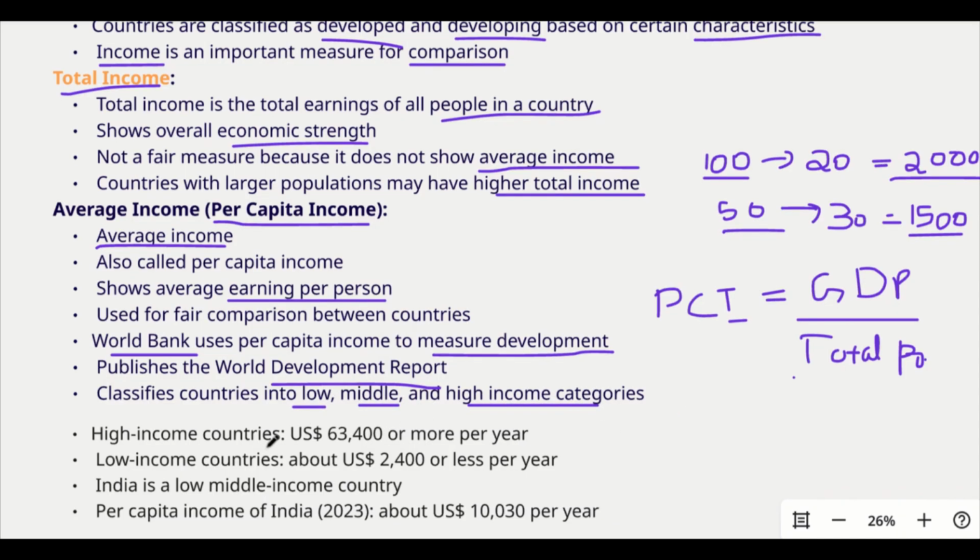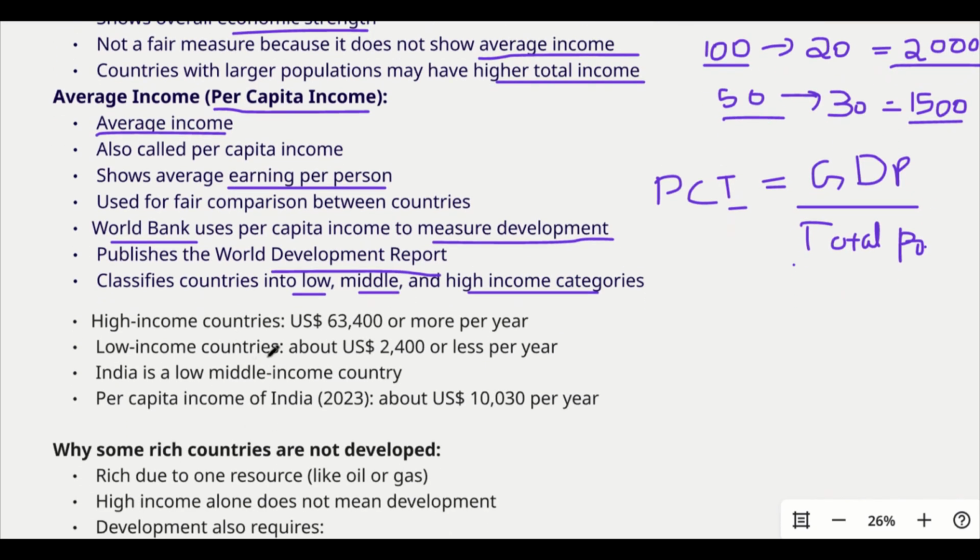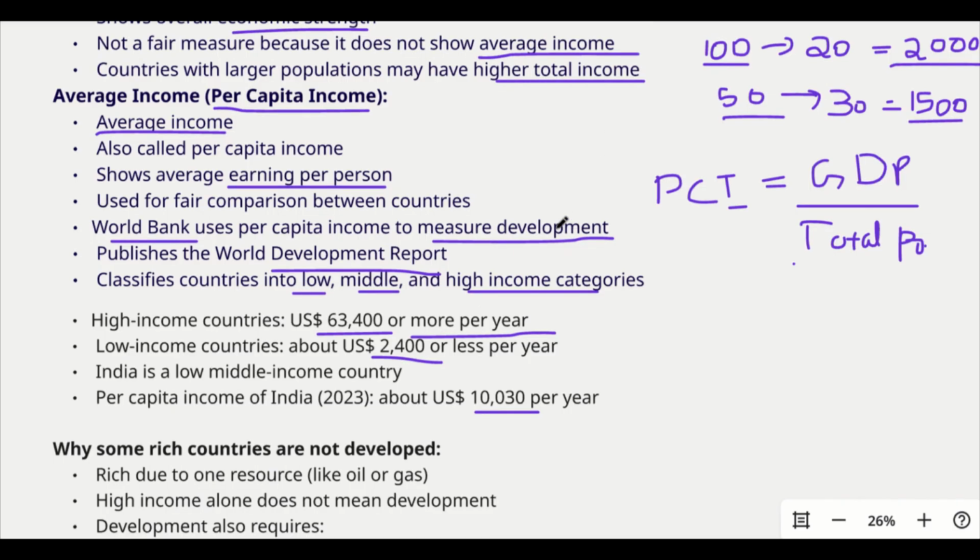So if a country is to be considered a higher income country, it should have around 63,400 US dollars or more per year. And if it is a low income country, they should have 2,400 US dollars or less per year. India is a lower middle income country. Our per capita income is around 10,030 US dollars per year. So this is how they classify. When they calculate the per capita income, they can easily arrange the countries into these categories.